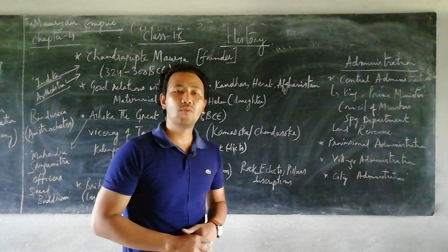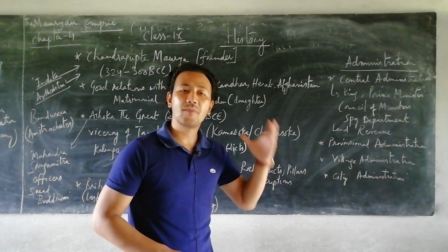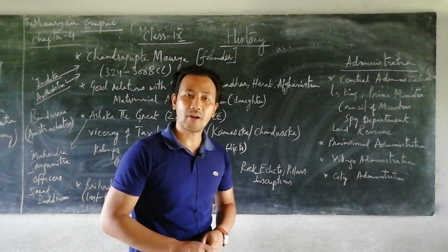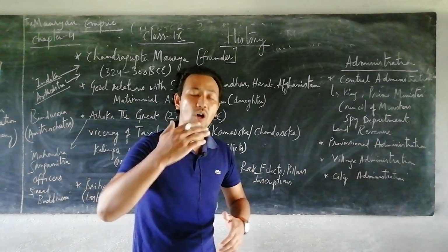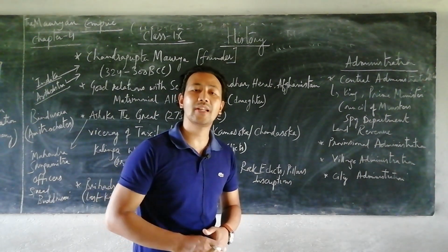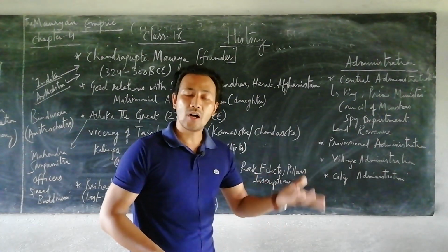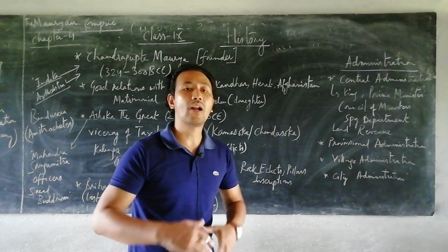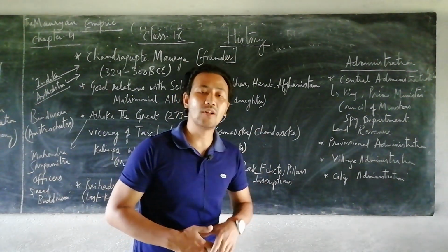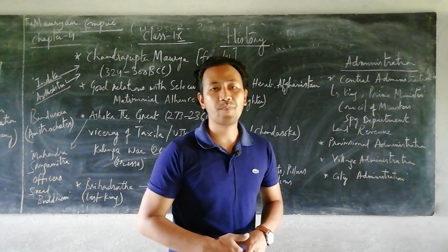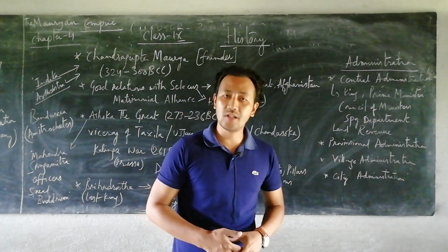So in today's class we will be discussing different subtopics from your fourth chapter, known as the Mauryan Empire. If you have seen the previous video, I uploaded it with lots of information and introduction about the Mauryan Empire, such as the main strategy plans of Ashoka the Great, how after the Kalinga War he renounced his life and devoted it to the religion known as Buddhism, and different topics like sources, literary sources as well as archaeological sources.